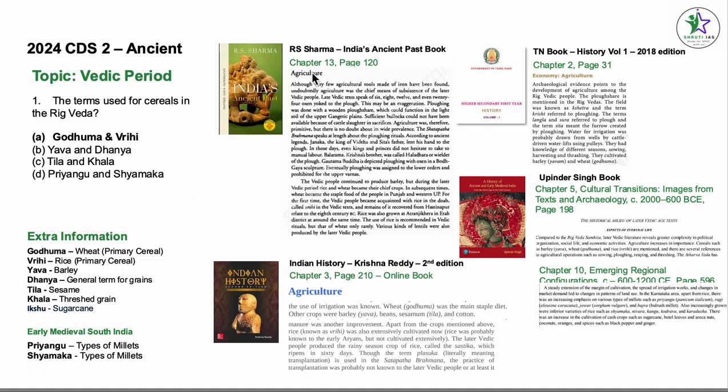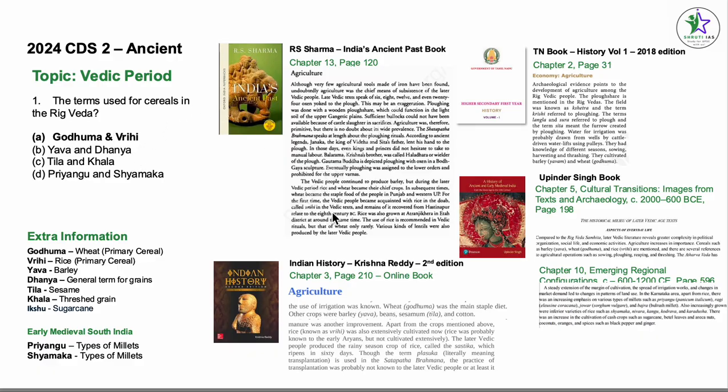One of the books is R.S. Sharma, India's Ancient Past, chapter 13, page 120. In this page, you can find that Vedic people became acquainted with rice, called vrihi in the Vedic text, right? So this is basically about rice and how godhuma and vrihi are cereals, but only vrihi is given here.